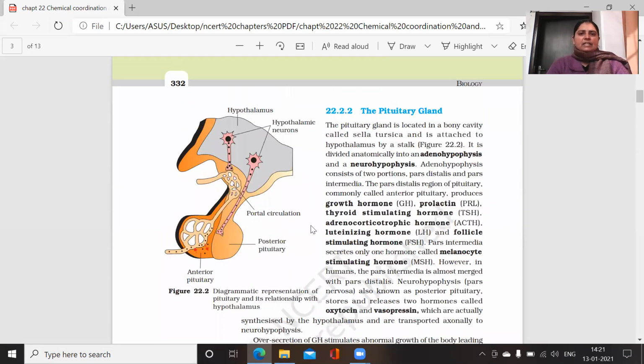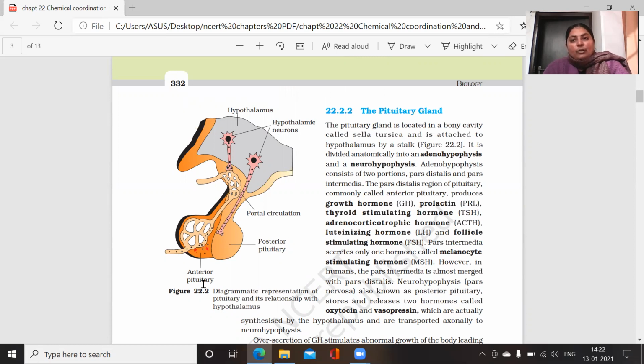Students, see here in this diagram, the hormones that are secreted by the hypothalamus are finally transported by the hypothalamic neurons. In the case of the posterior pituitary gland, the hypothalamic neurons directly reach the posterior pituitary. But if they have to transport the hormone to the anterior lobe of the pituitary, then halfway they behave as hypothalamic neurons, and later, as their nerve endings are secretory in nature, they transport their hormones into a portal circulatory system. Through this portal circulatory system, the hormones finally reach the anterior pituitary gland.